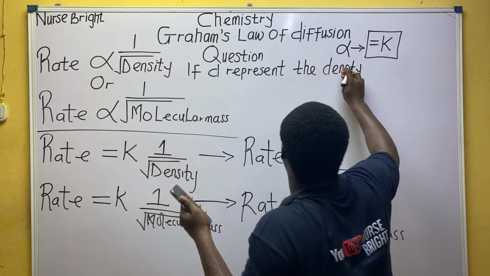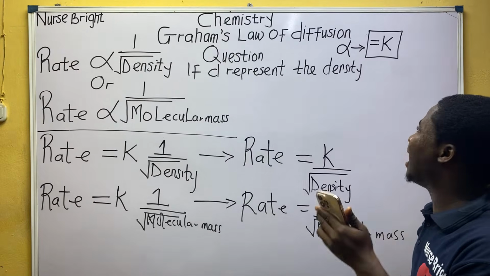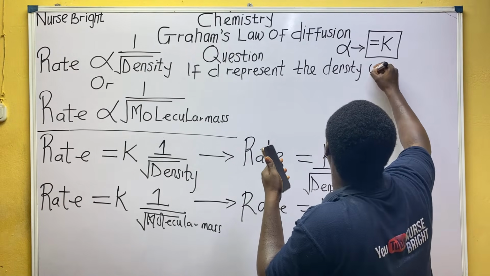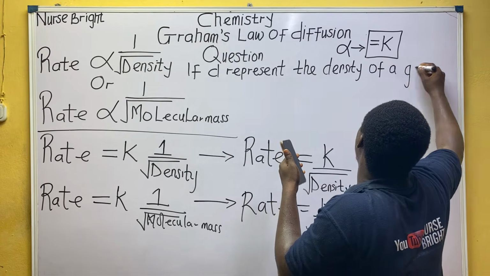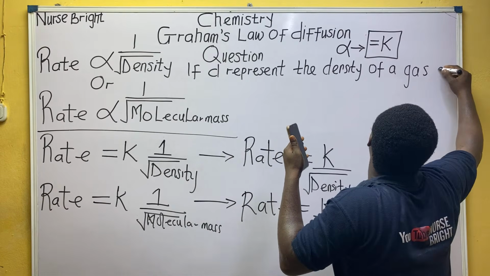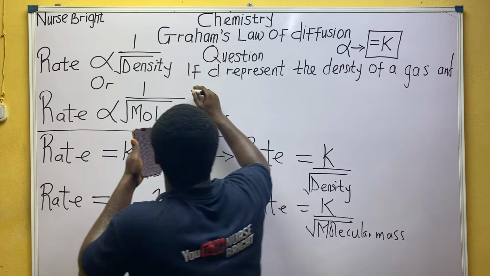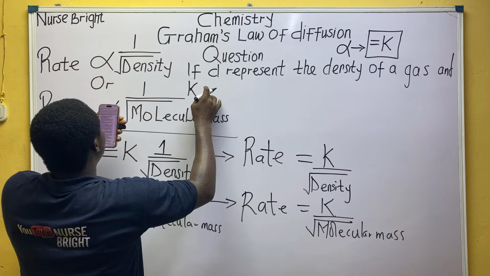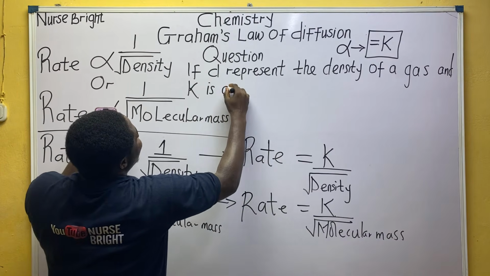Remember, we've been talking about density. And they are telling us that D represents the density of a gas, and K is a constant.